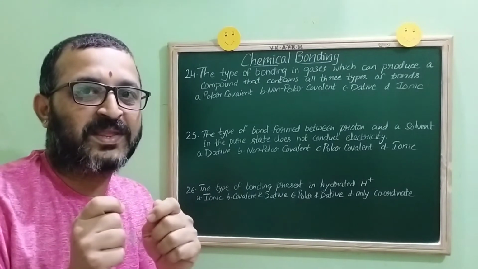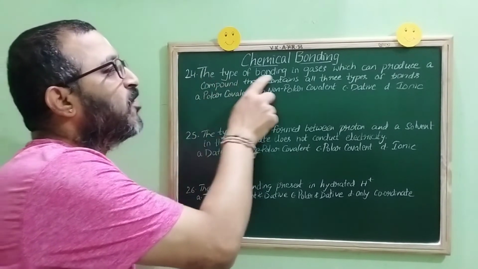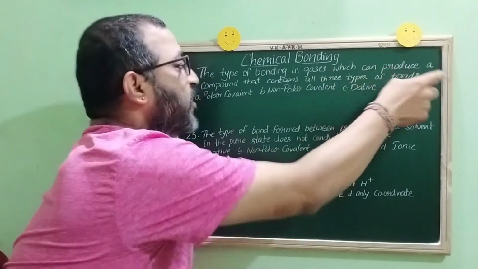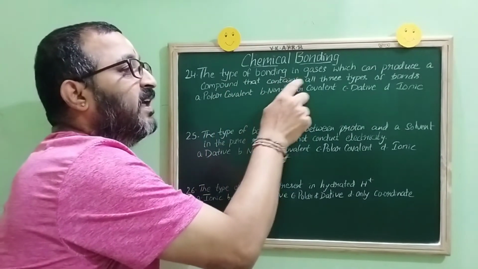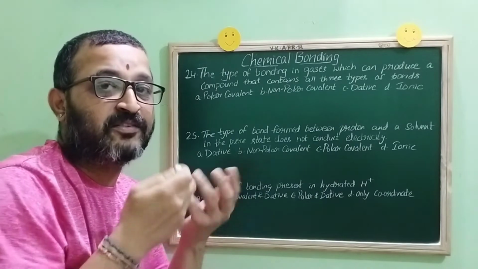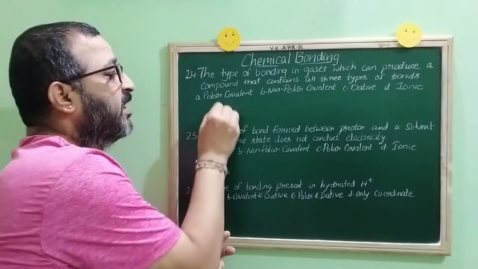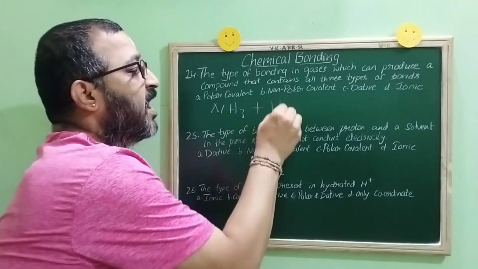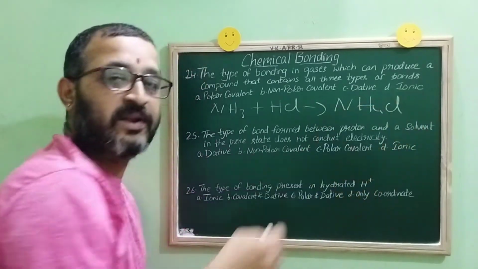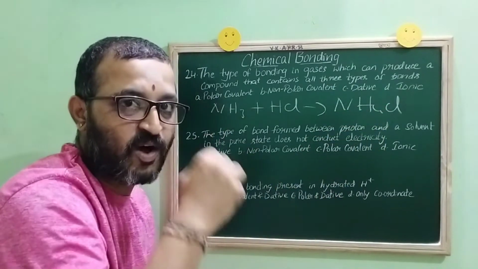Children, let us proceed with the next question in the chemical bonding chapter. Now, the type of bonding in gases, which can produce a compound that contains all three types of bonds. Children, which are the gases that can produce a compound that contains all three types of bonds? It is, which one, children? It is ammonia and HCl. So these two will produce ammonium chloride. Children, we have already seen that ammonium chloride is the one which contains all three types of bonds.